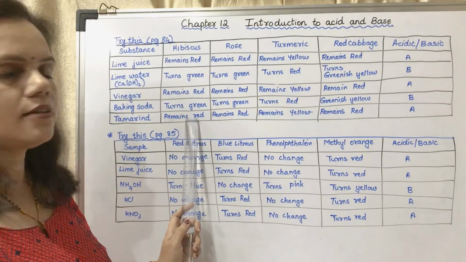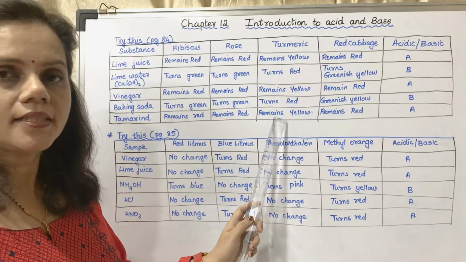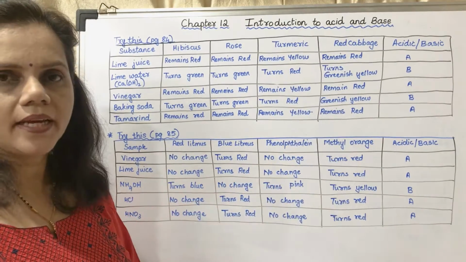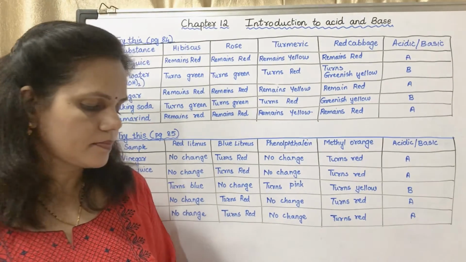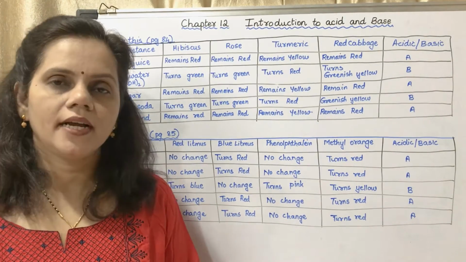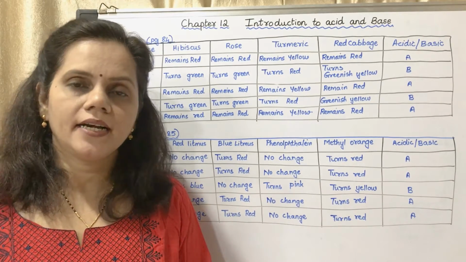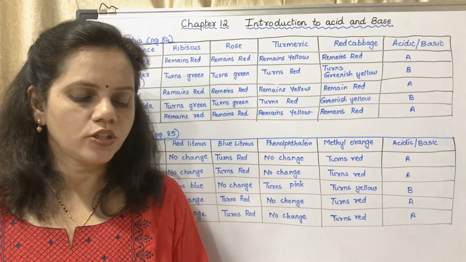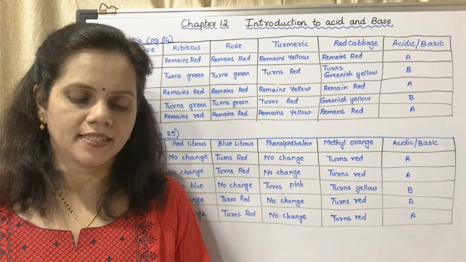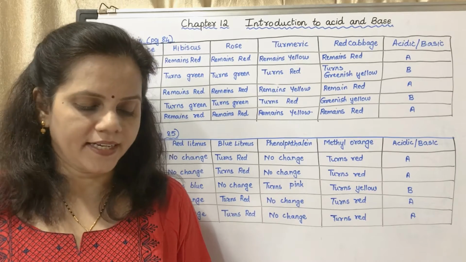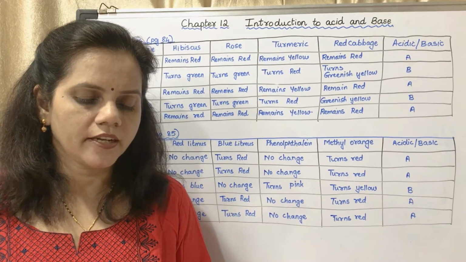So hibiscus remains red, rose remains red, turmeric remains yellow, red cabbage remains red, that means it is an acid. Okay, now page number 84, try this question. Take baking powder, add a little water to it. Add this solution to lime juice, vinegar, orange juice, apple juice, etc. and note the findings. What do you observe on addition of baking soda solution in the fruit juice?